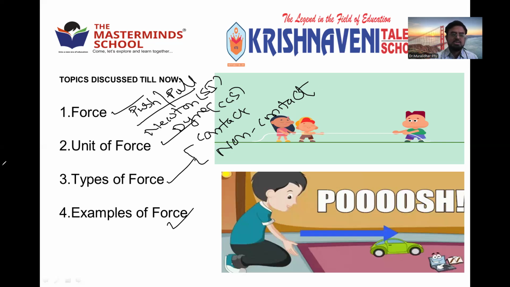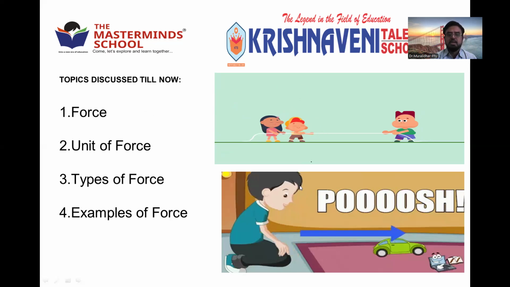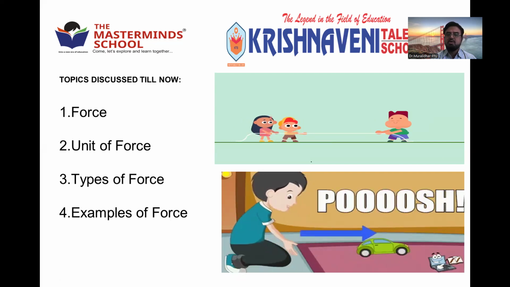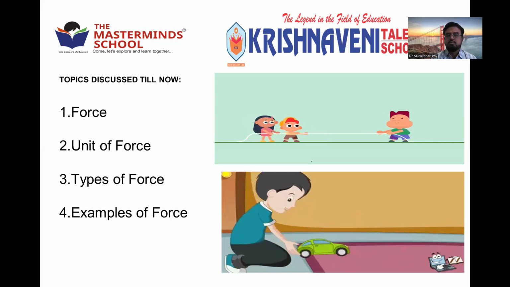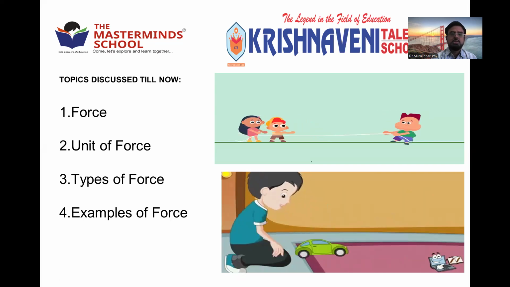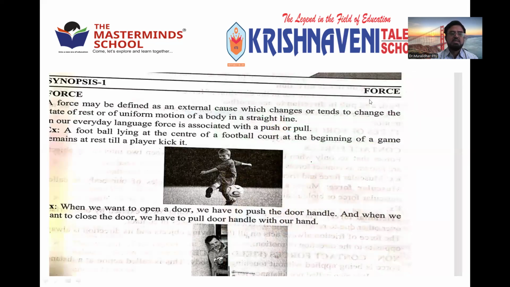Again, you can see pictures on the screen. When you play the game called tug of war, we start pulling the rope to show our force. The boy is pulling and pushing the car, and you can see how it is moving. In a tug of war game, whichever side applies more force, that side wins. This is everything about force. So that is what we discussed in the last class.